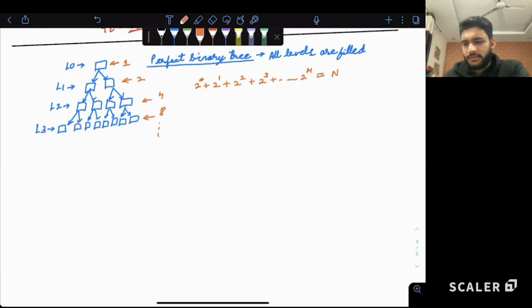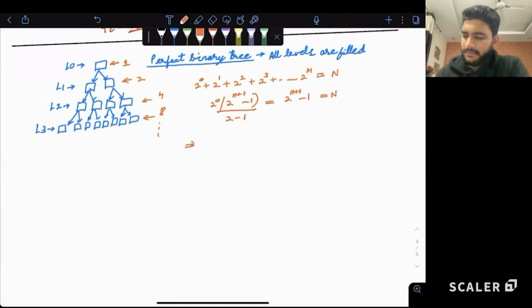Now what is the sum of this GP? It is a geometric progression: the first term times common ratio raised to the total number of terms minus 1, upon common ratio minus 1. This turns out to be 2 to the power h plus 1 minus 1, which equals our n.